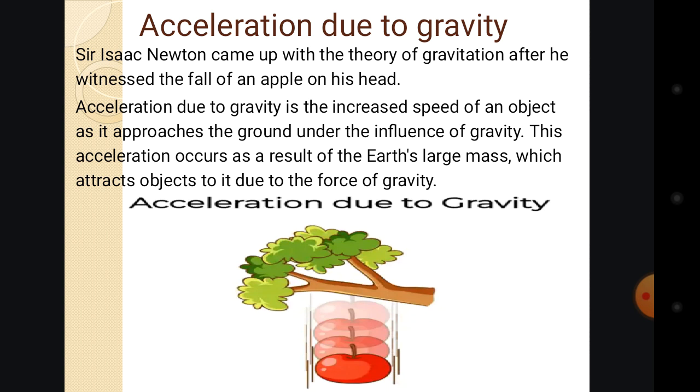So acceleration due to gravity is the increased speed of an object as it approaches the ground under the influence of gravity.